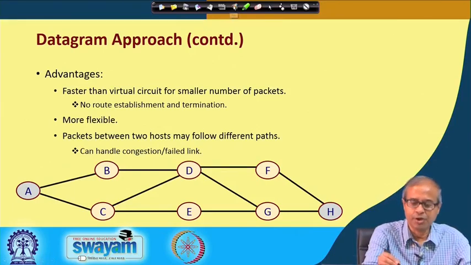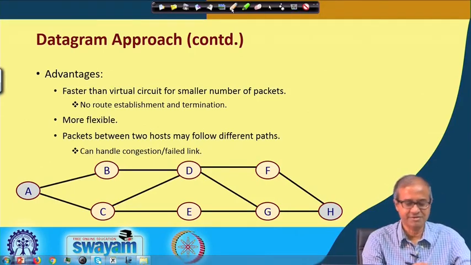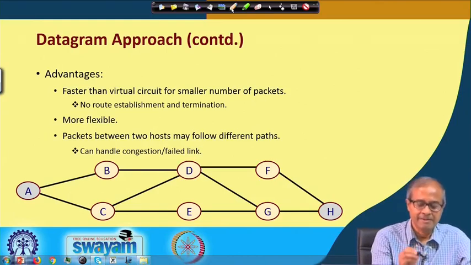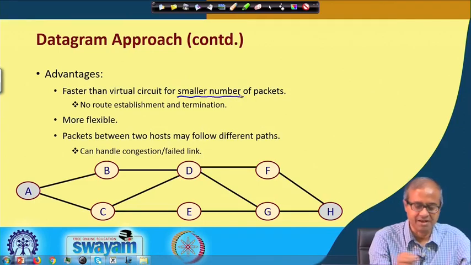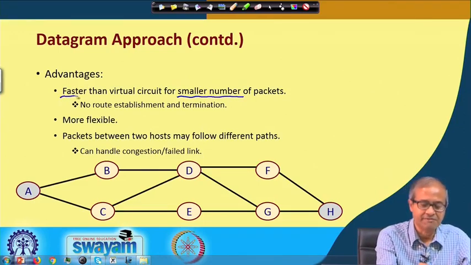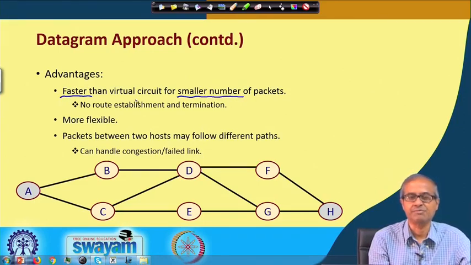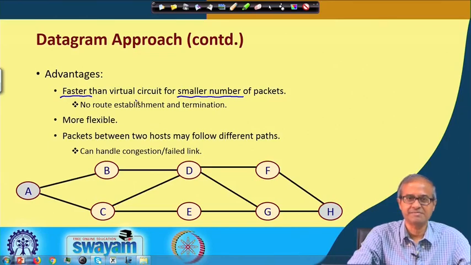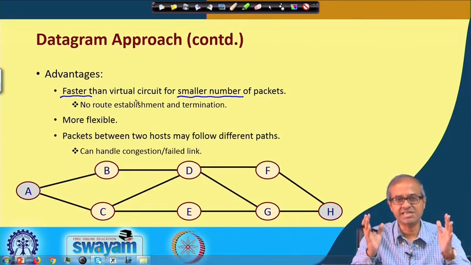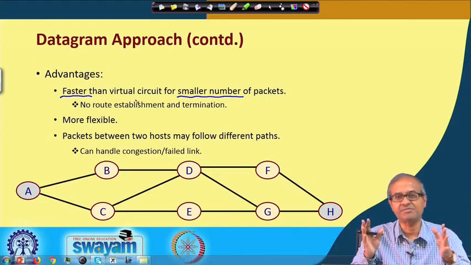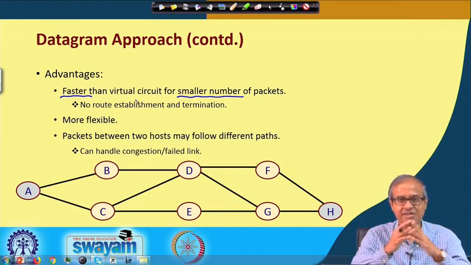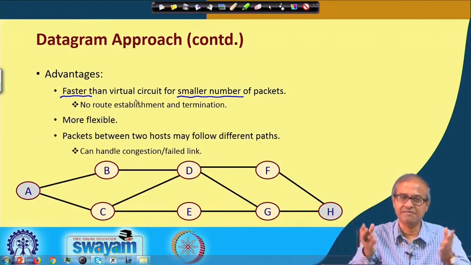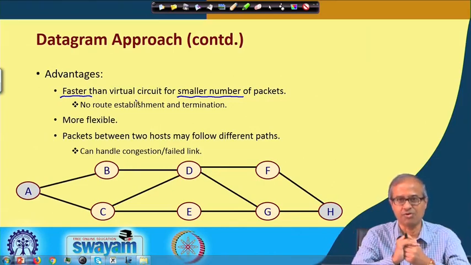Okay. Now, talking about the advantages of this datagram approach, first thing is that if the number of packets is not very large, this will be faster than the virtual circuit approach, because in the virtual circuit approach there is an initial overhead of connection establishment, but once the connection establishment is over, packet transmission will be very fast. So, if there are a large number of packets, then virtual circuit can be faster overall.